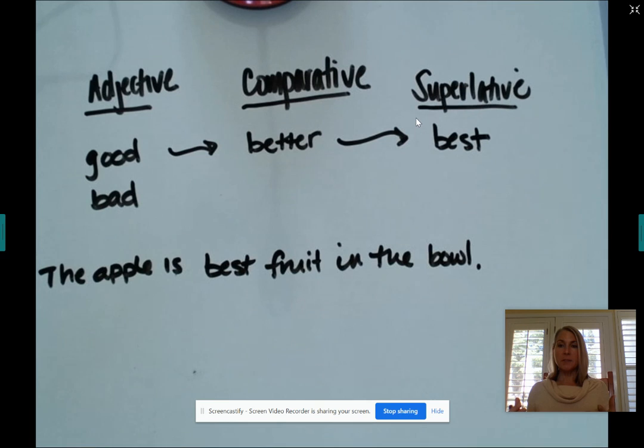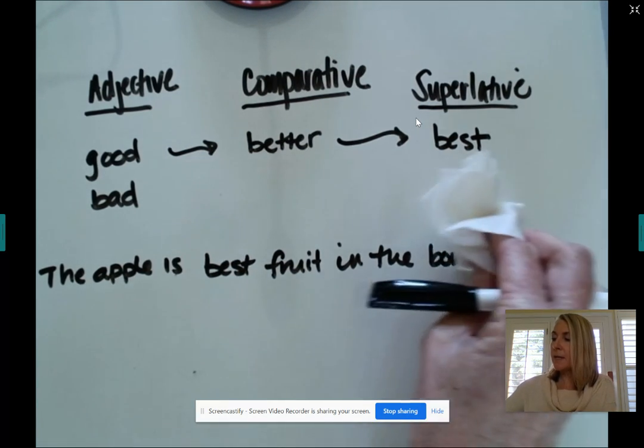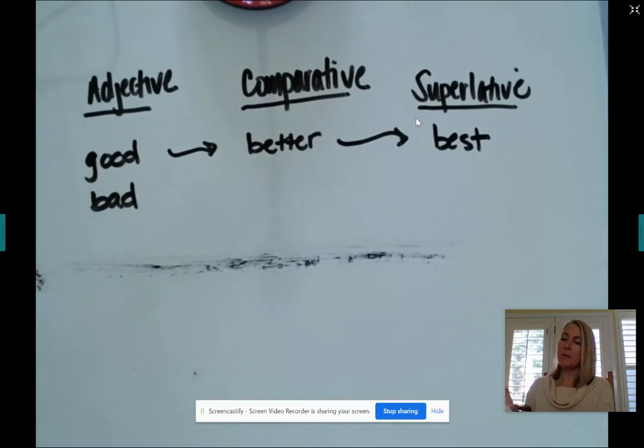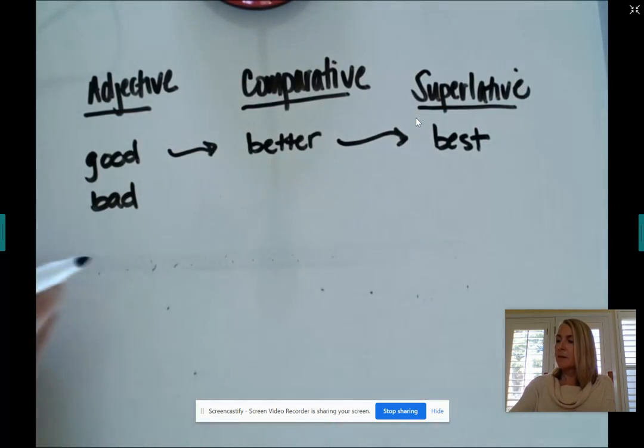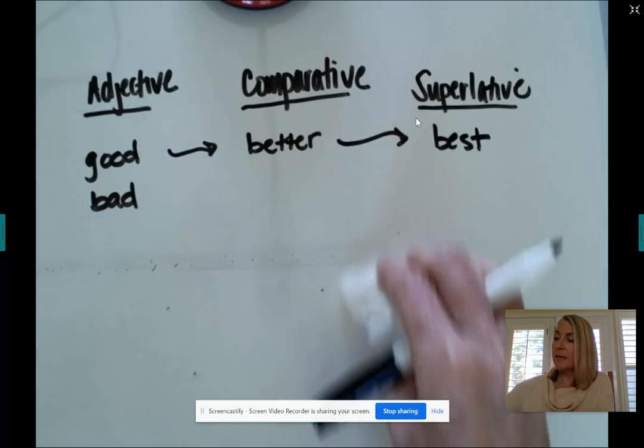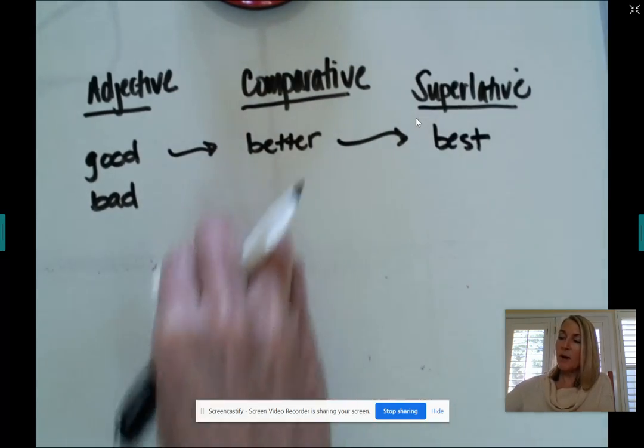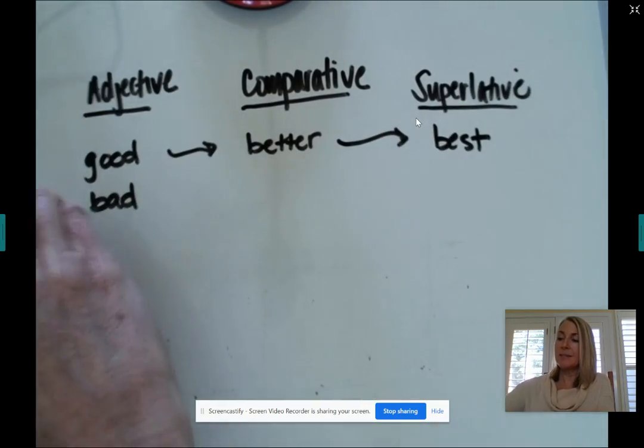Now, bad works similarly. It changes its comparative and superlative form. So if I say the weather is bad, right? I'm not comparing the weather. I'm just saying how the weather is. I'm just describing it. So then I just have it as an adjective.